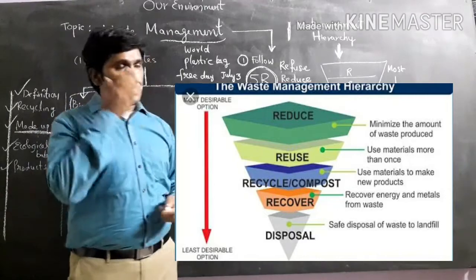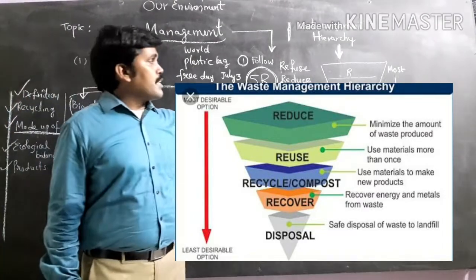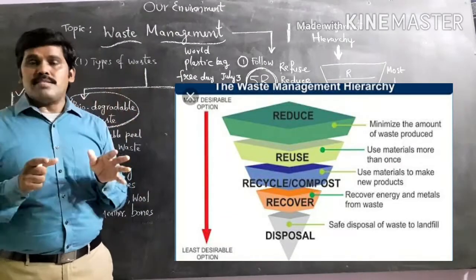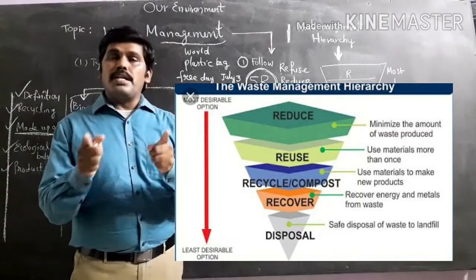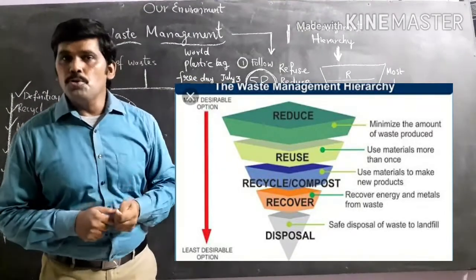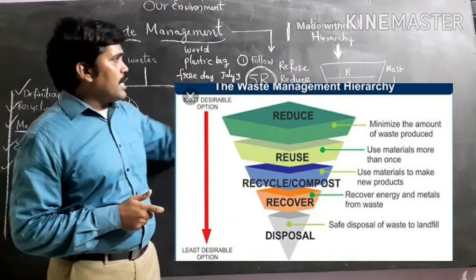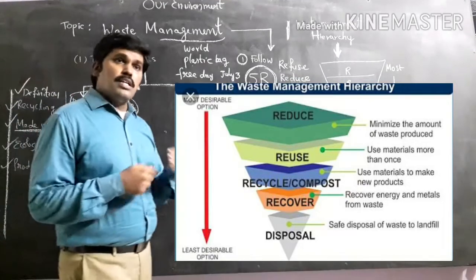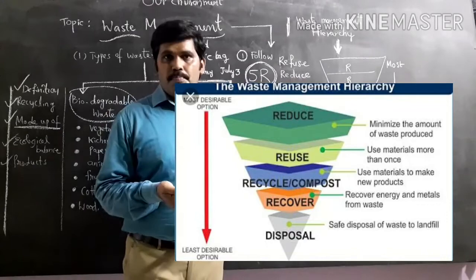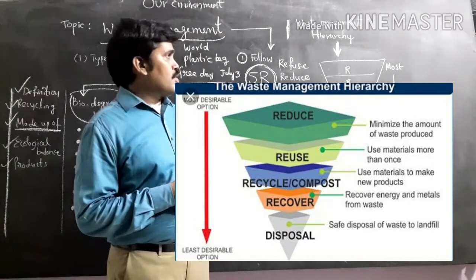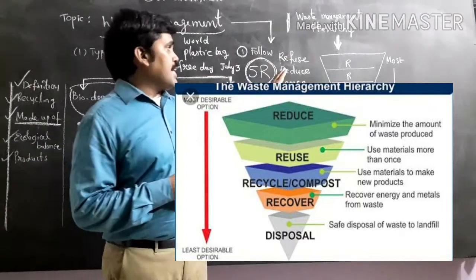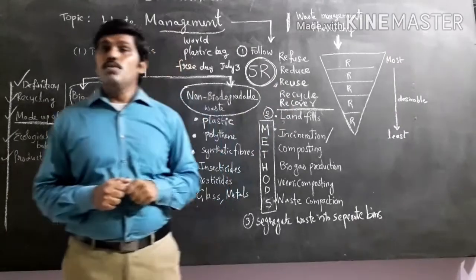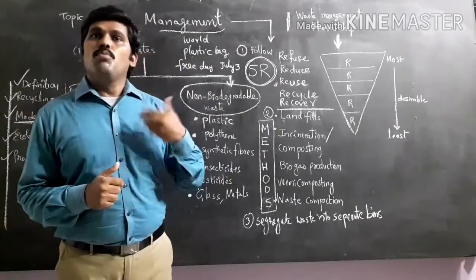And the second one is reduce. Reduce means we have to use less. We have to use less of such materials whenever we are supposed to use them. And the third one is reuse. For example, if you want to use a plastic cover, we can use the plastic cover more than one time. That is called reuse. So first one, refuse, means avoid that. Second one, reduce, means you can use but it should be limited. And third one, reuse, means we reuse the same cover more than one time.